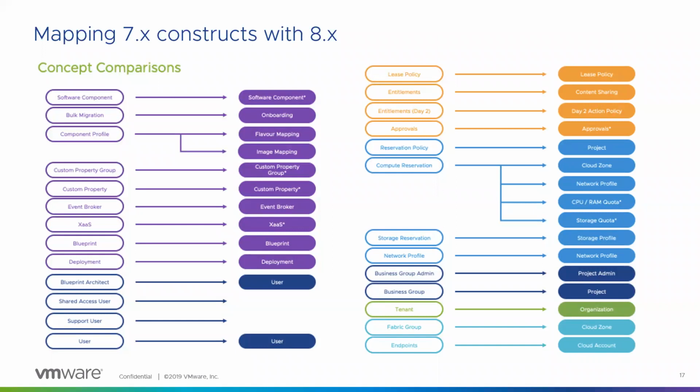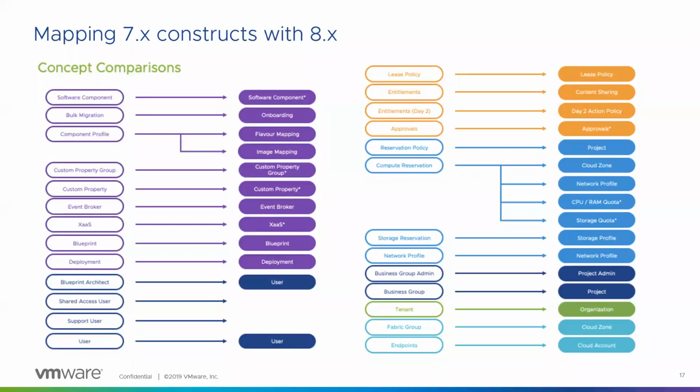Network profiles and storage profiles are essentially policy-like objects which govern, depending on the tag, which resources need to be consumed for the deployment. So let's say if you have 2 storage profiles and you've grouped SSDs into one profile and normal disks into the other, you could tag the deployment as SSD, and the SSD storage profile will be picked and the deployment will be done on SSD disks. So there is abstraction built into the system at all levels.